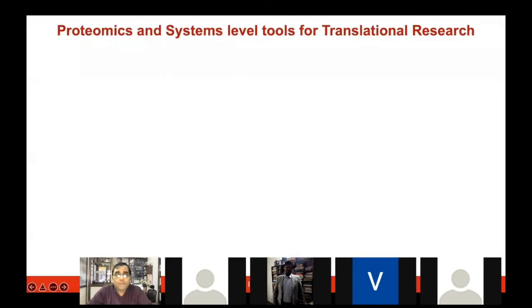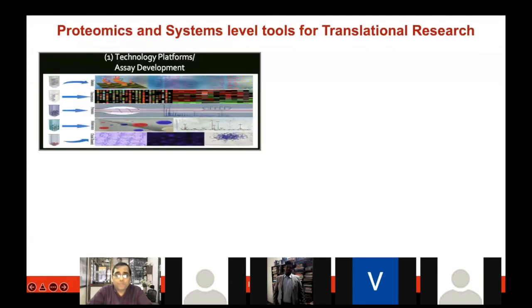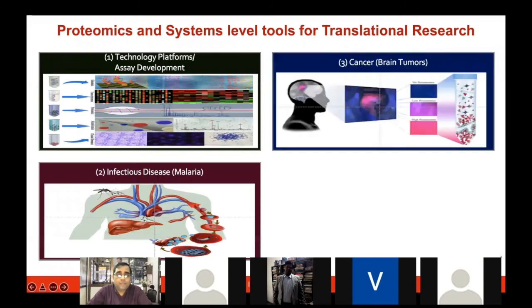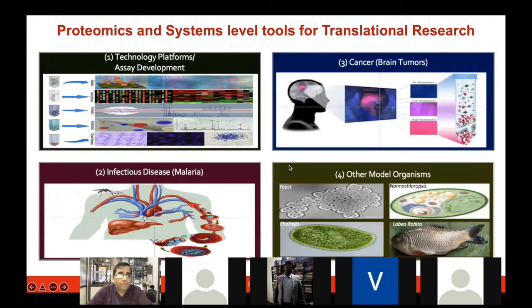But just when I came back to IIT Bombay and I started my proteomics research program, some of the key focuses in our lab are essentially to work on technology platform development or new types of test and assay development in the proteomics area, where we look at proteins in a high throughput manner. Like genomics for the DNA, we look at the proteins in proteomics.